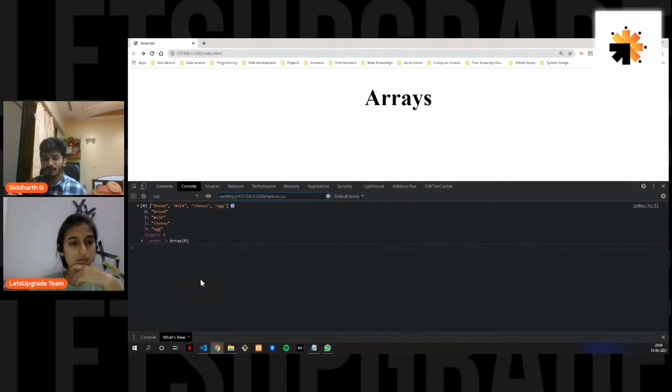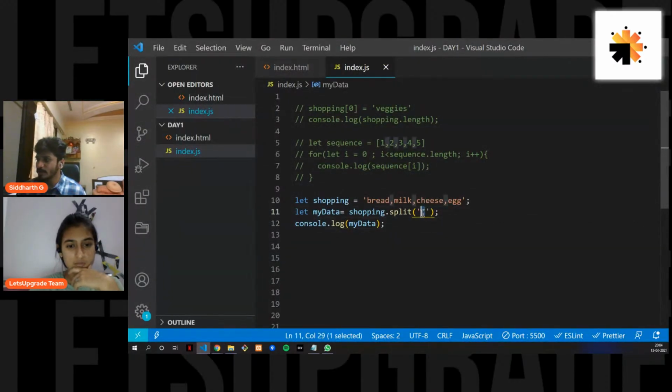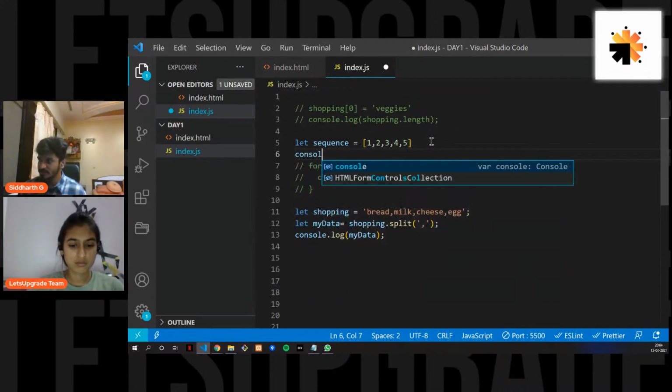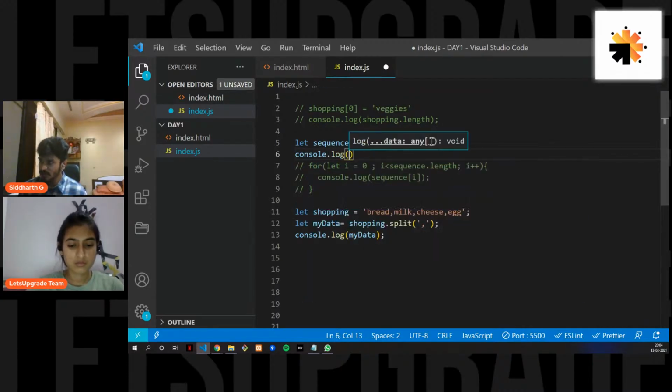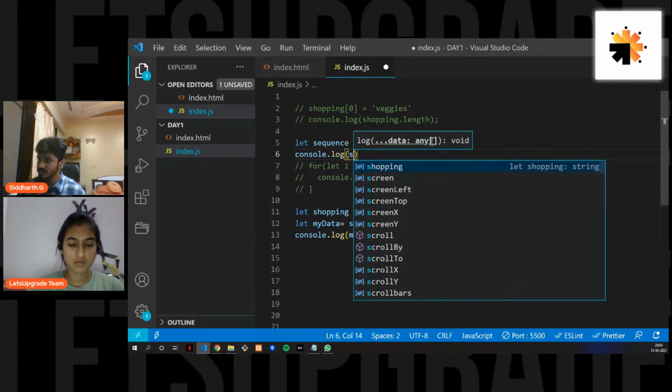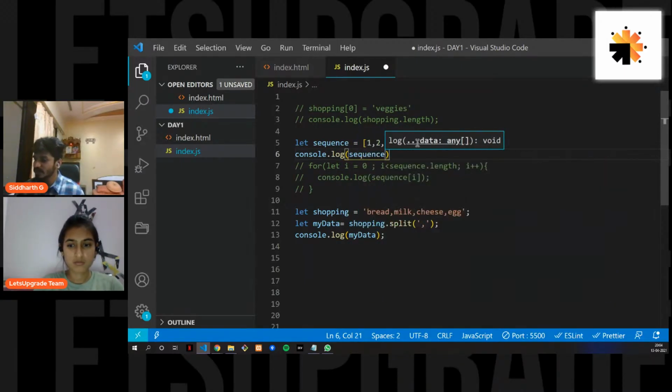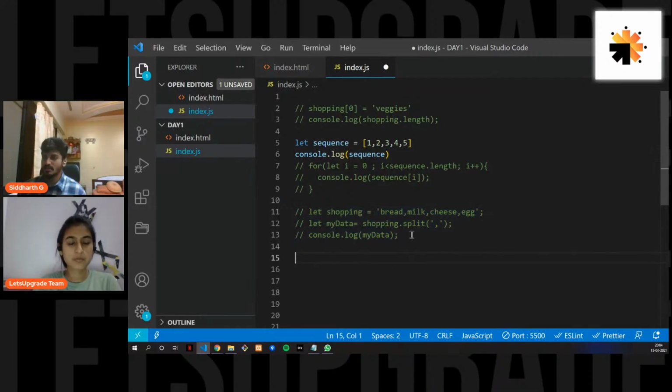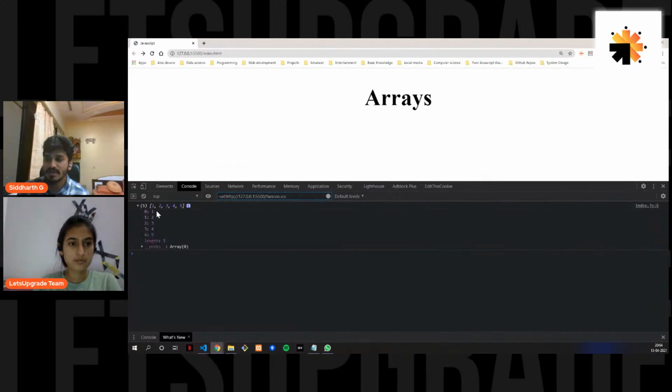I have purposely put in the comma over here, because if you check the sequence, console.log sequence, I'm just console logging this sequence. I'll comment this code out. When you check this, you get the comma separated values in an array.